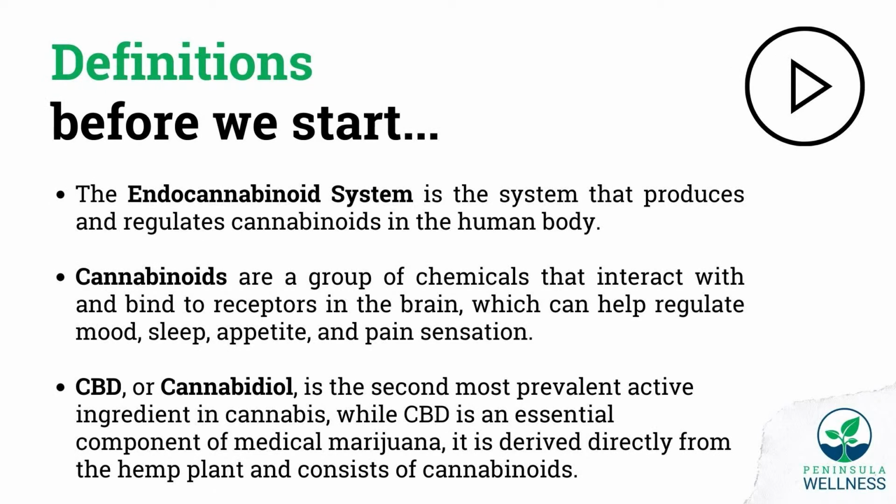All right, so before we start, here's some definitions we'd like to go over real quick. The endocannabinoid system is the system that produces and regulates cannabinoids in the human body. Cannabinoids are a group of chemicals that interact with and bind to receptors in the brain, which can help regulate mood, sleep, appetite, pain sensation, among many other things. And CBD, or cannabidiol, is the second most prevalent active ingredient in cannabis. While CBD is an essential component of medical marijuana, it is derived directly from the hemp plant. It consists of cannabinoids.